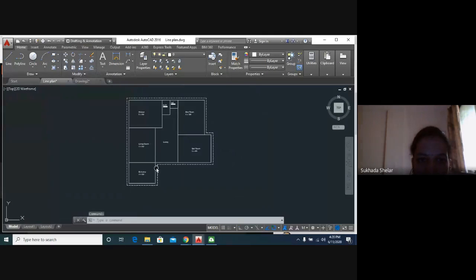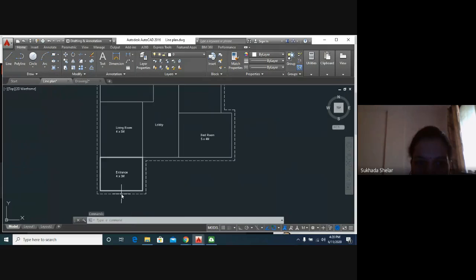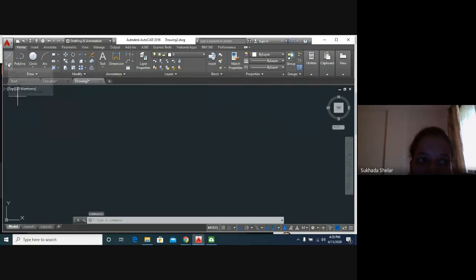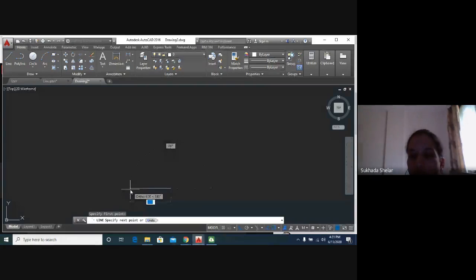So first, here it is the entrance, 4 by 3 meters. I will select the line command, then specify the first point. You can see the command bar is giving us guidance: specify first point. I will select any one point here. Then, in whichever direction you want the line, just move your mouse in that direction, and type the dimension, 4 by 3.